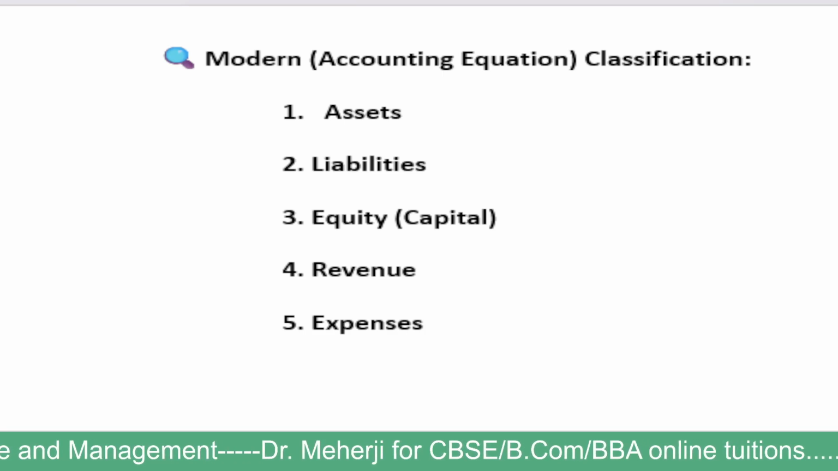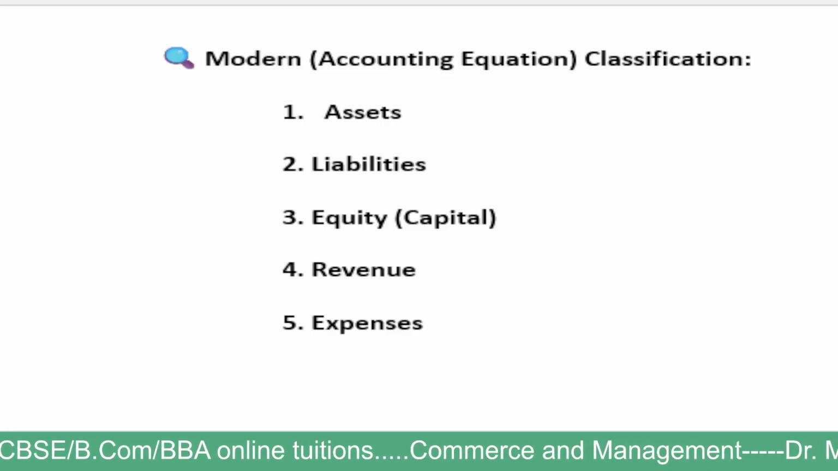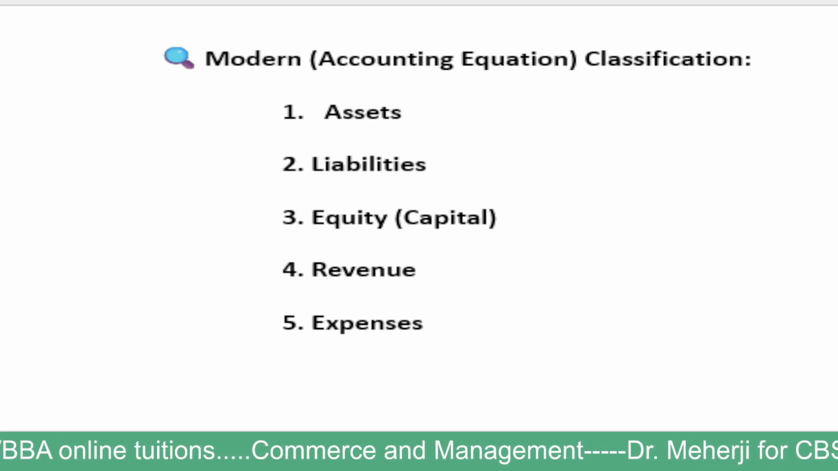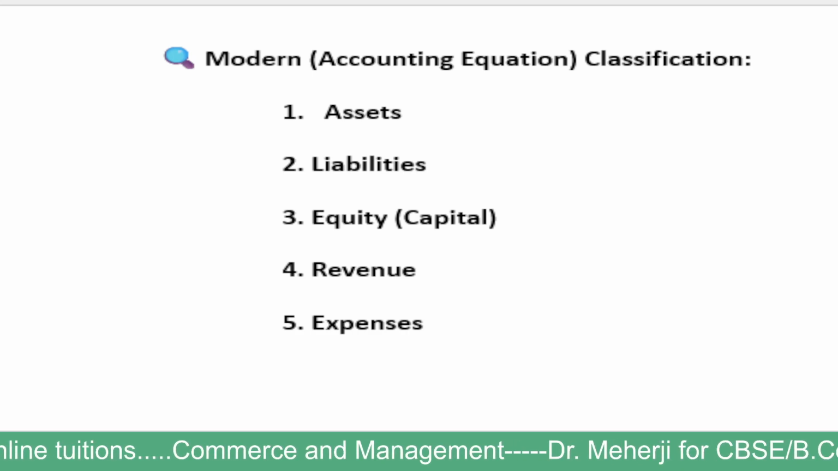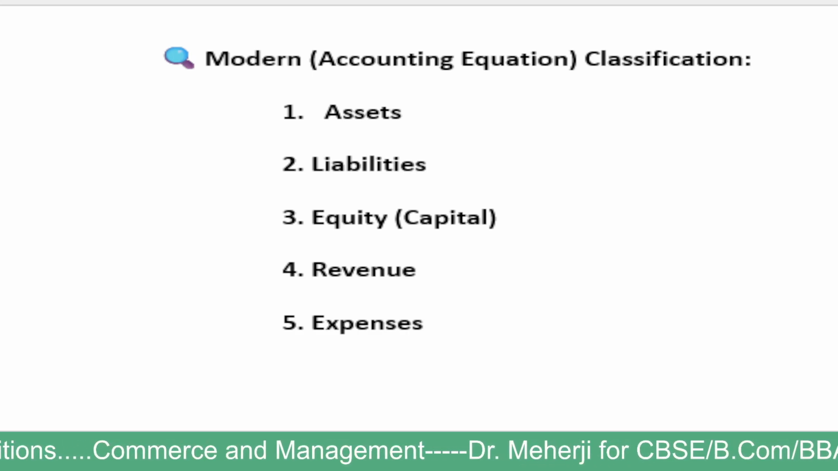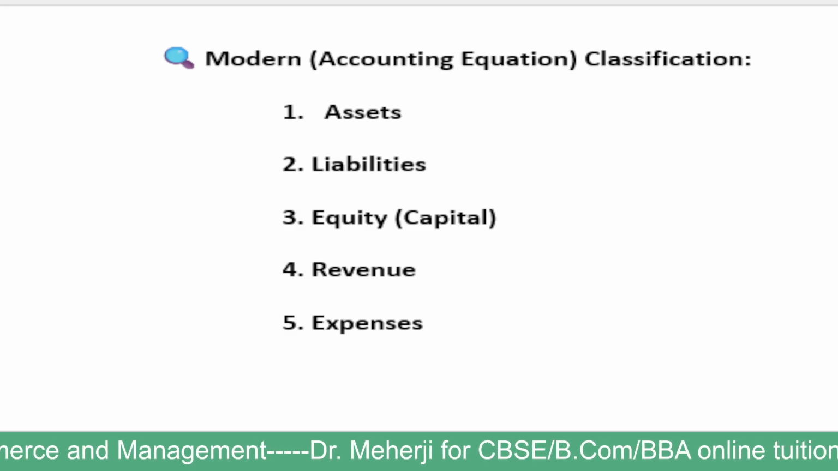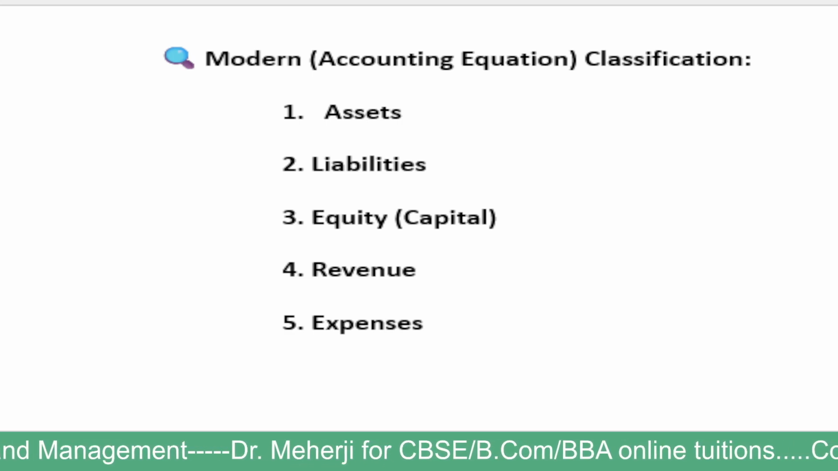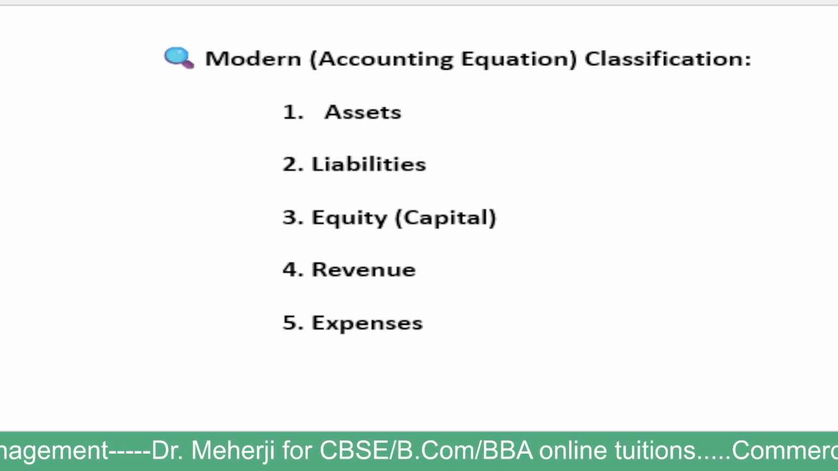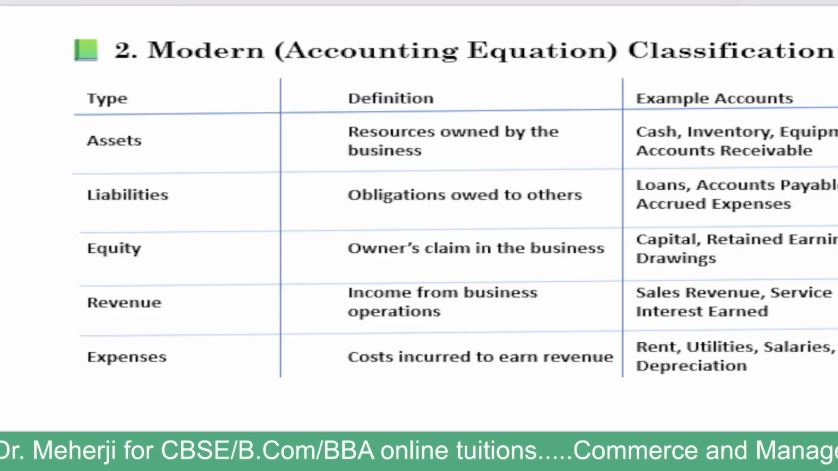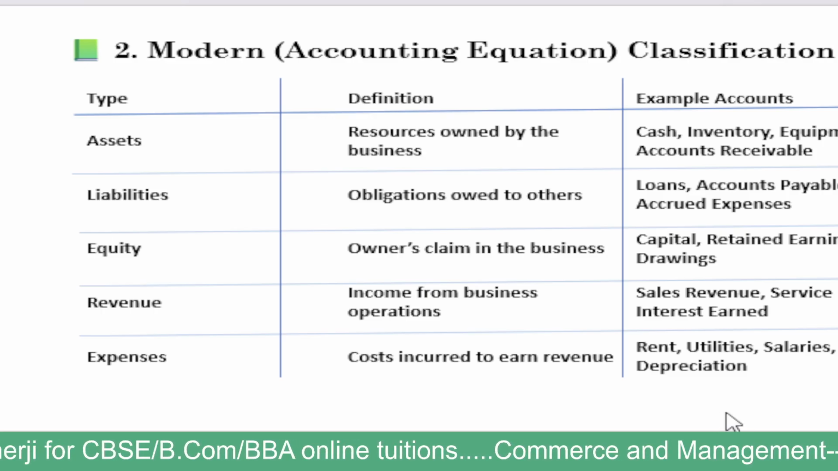And now we will see the modern accounting equation classification. In the accounting equation method, the accounts are classified mainly into assets account, liabilities account, equity or capital account, revenue account, and expense account. We will see them one by one, with the rules.